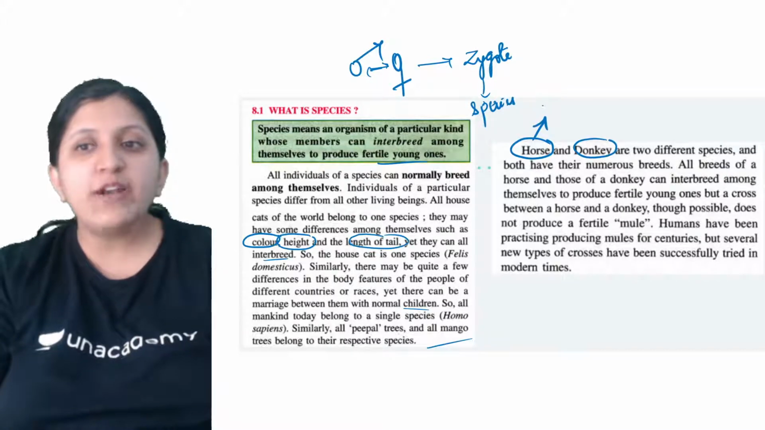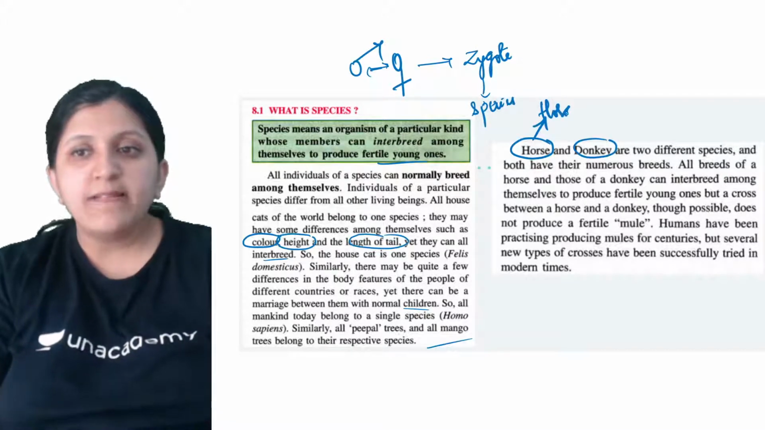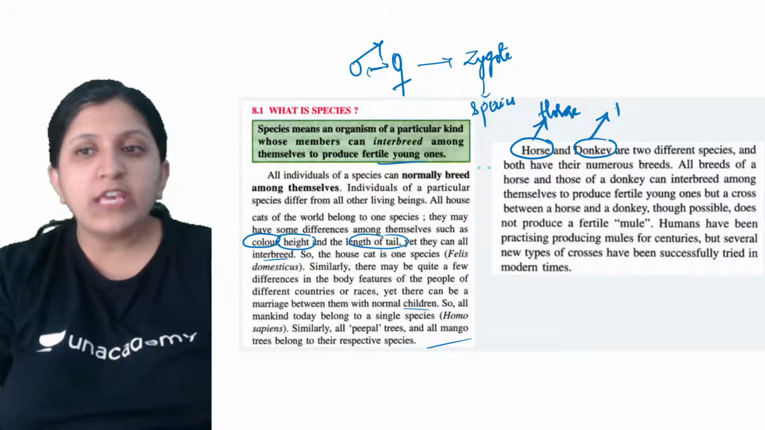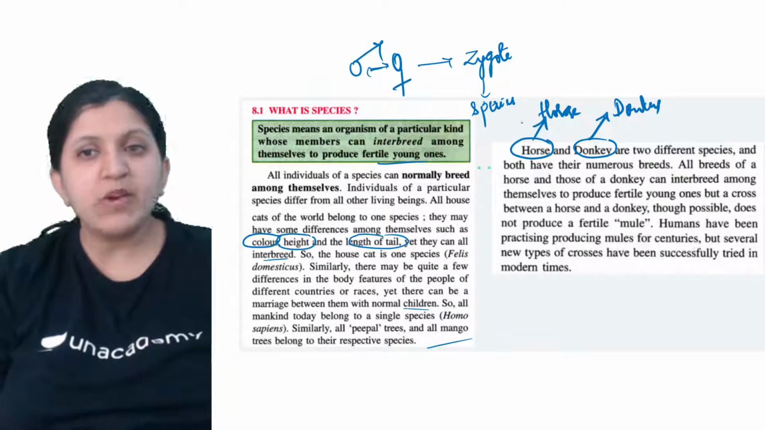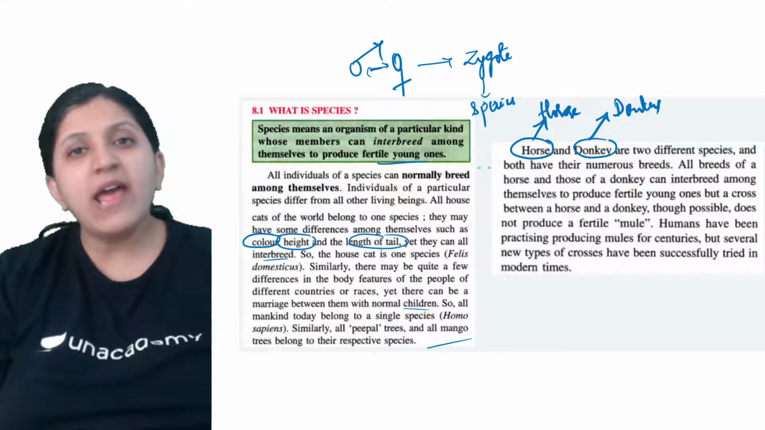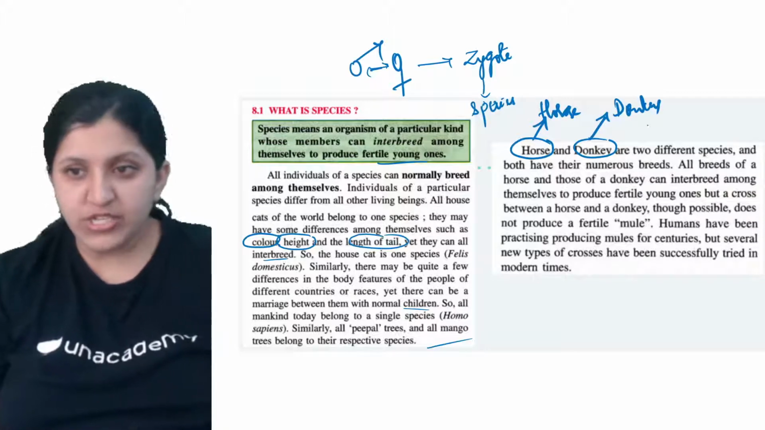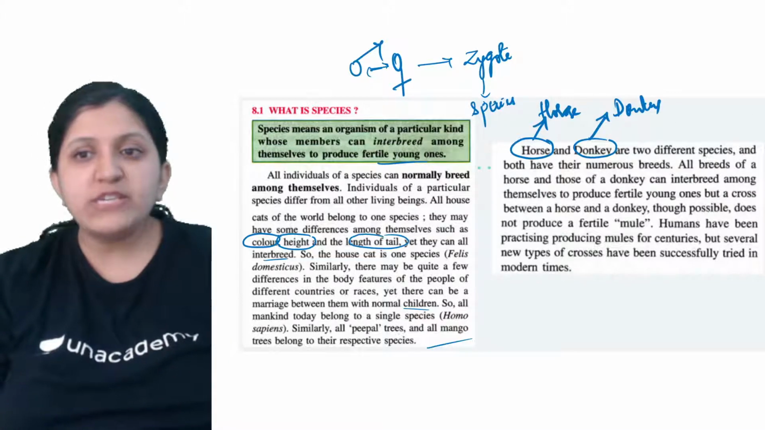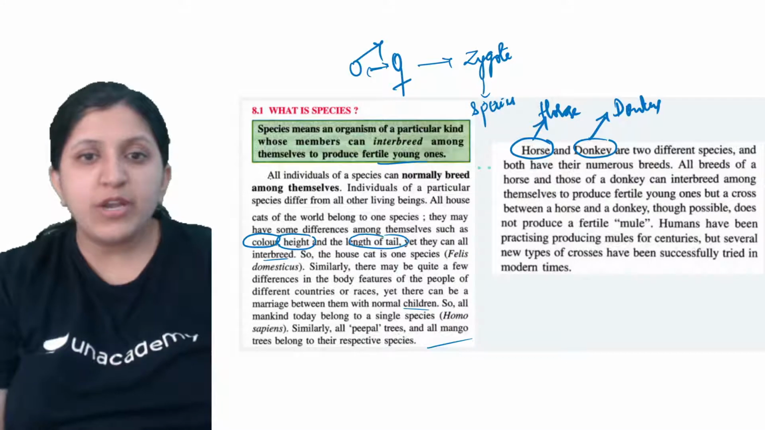So horse and horse can mate. Then donkey and donkey can mate. But what happens if a horse and a donkey mate? Because they are not of the same species, they are of different species. These are different species and have numerous breeds. All breeds of a horse can interbreed among themselves.